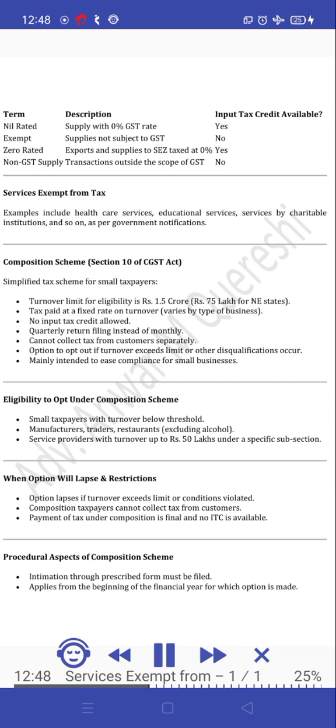notifications. Composition Scheme, Section 10 of CGST Act. Simplified tax scheme for small taxpayers. Turnover limit for eligibility is Rs. 1.5 crore, 75 lakh for NE states. Tax paid at a fixed rate on turnover, varies by type of business.